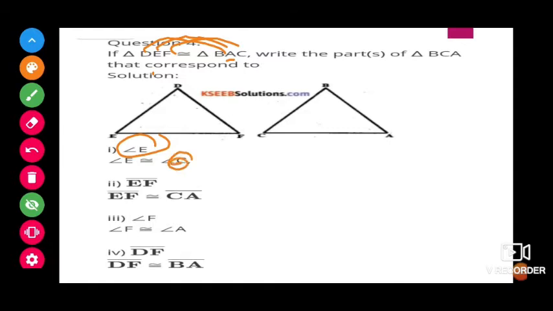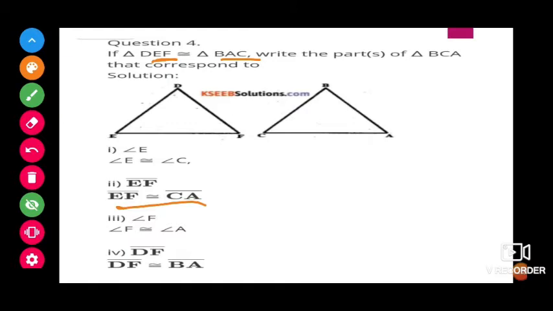It's A children, not C. The correspondence should be A, because in the middle here E is there, here A is there. So the corresponding part is A. Next, side EF. If we take this side EF, here AC is there in that place, the last two. So EF's corresponding side is CA.